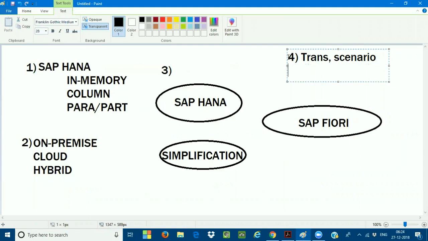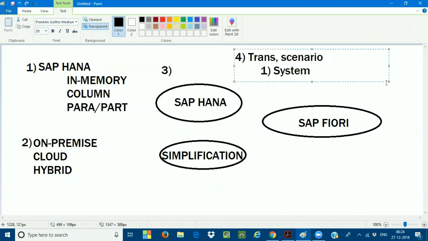How many types of transition scenarios are there? There are 3 transition scenarios. One is system conversion. What is system conversion? It is called a brownfield implementation. Brownfield means when an existing customer wants to convert the existing ECC system to the SAP S/4HANA system conversion.